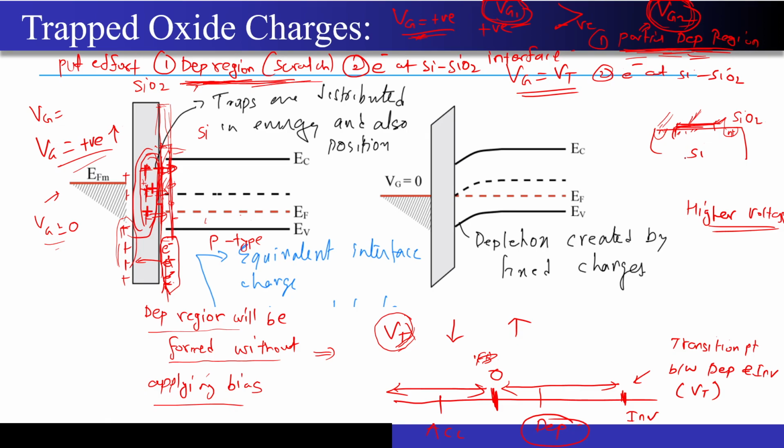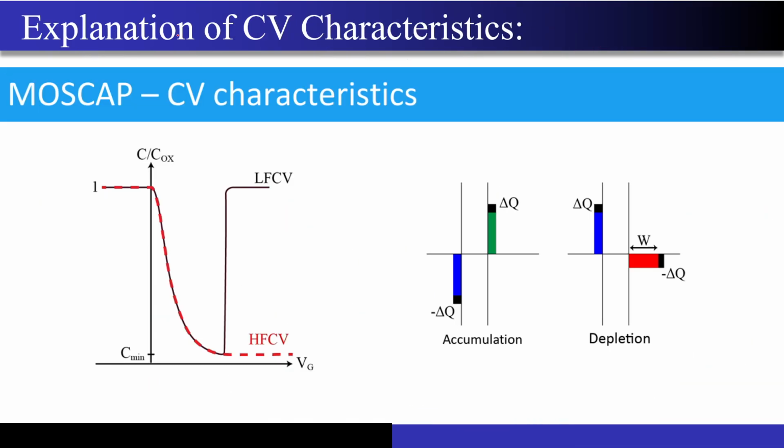Correct, so that's why you can see over here this threshold voltage. If you have a case of the fixed oxide positive charges, this threshold voltage will actually decrease. This threshold voltage will actually decrease. Correct, I hope it is very much clear. If you still don't get it, then just look at this diagram. To reach this inversion, the boundary of the depletion and inversion, that is the transition point, you have to deplete the region completely first of all. Correct, and any process that will help you to create some kind of partial depletion region near this interface is going to lower down the threshold voltage, and trapped oxide charges are one of those phenomena. Correct, I hope it is very much clear.